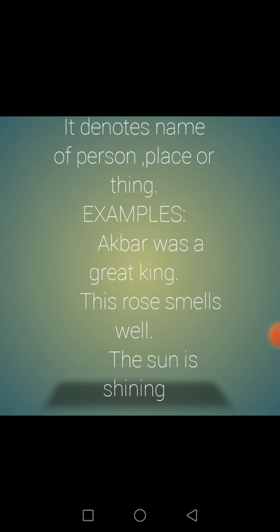If we explain it a little bit, guys, it denotes the name of a person, place, or thing. If we discuss the examples, Akbar was a great king. For example, in this sentence, the word Akbar is a noun because it is the name of a person. Same like this, rose smells well. Rose, guys, rose is the name of a thing which is spoken about here in this sentence. So this is called a noun. Same like the sun is shining. The word sun is also something which is spoken about in this sentence. So it is also called a noun.